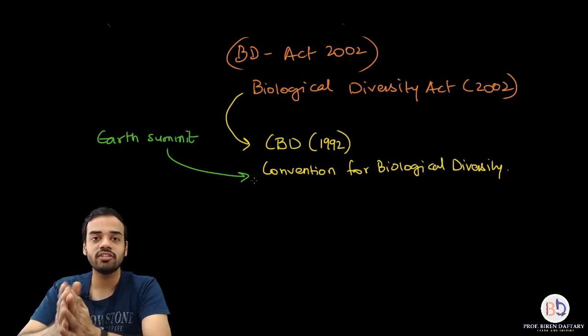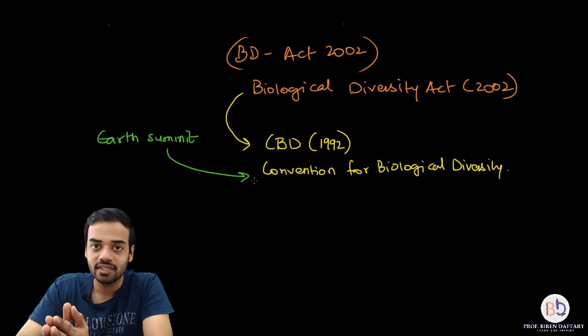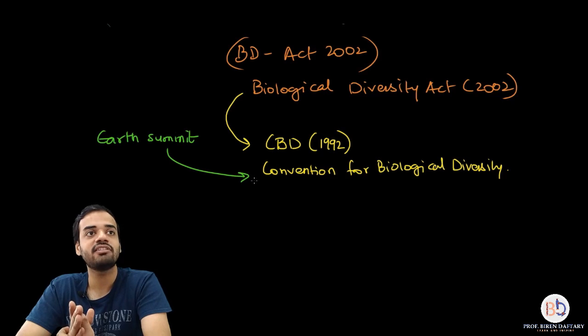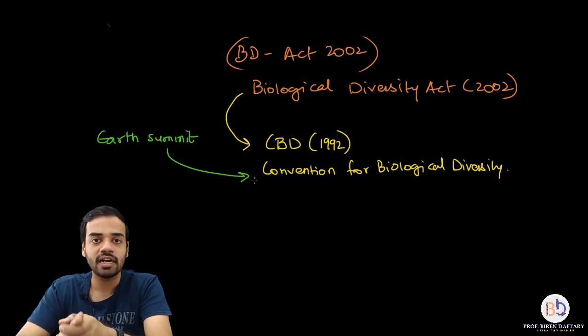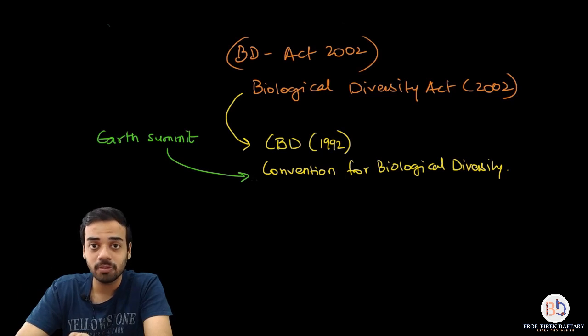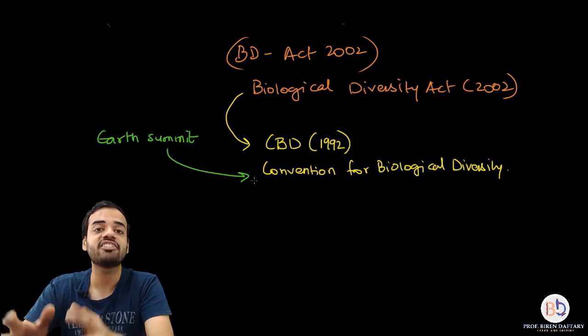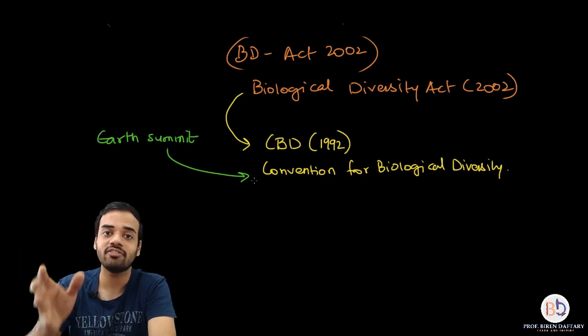Now, what does this Biological Diversity Act state? First of all, it defines what biodiversity is. According to this BD Act, biodiversity includes all the animals, plants, microorganisms, their genetic material, their parts, and their byproducts. Please remember: the animals, plants, microorganisms, their parts, their organs, their genetic material, and their byproducts, that is, products which we obtain from them. All these together are considered as biodiversity by the Biological Diversity Act.